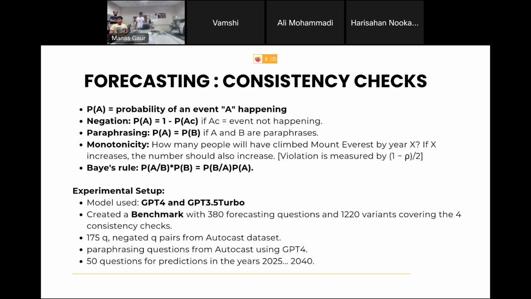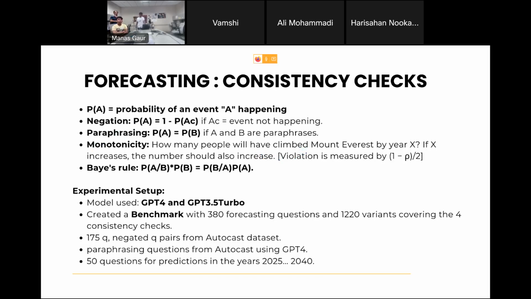The second one is paraphrasing. If I just paraphrase the event, the probability should remain almost the same. It should be exactly the same, but paraphrasing will involve some changes. So it should be almost the same at least. Monotonicity, that one, the Mount Everest example I gave. You need a monotonic, consistent answer for these kinds of questions.